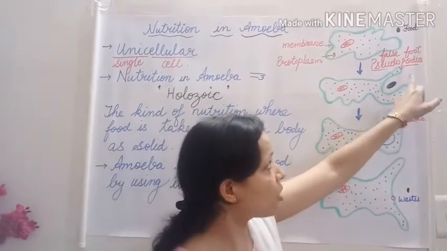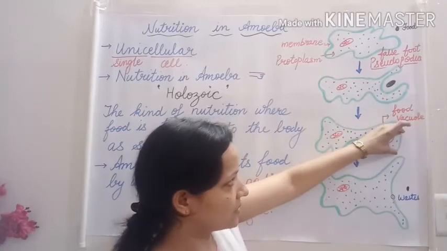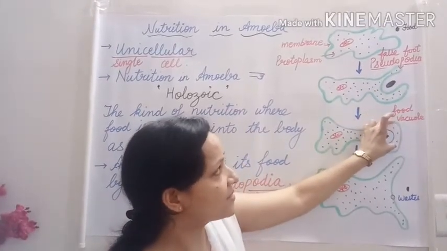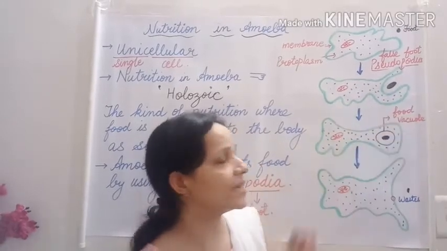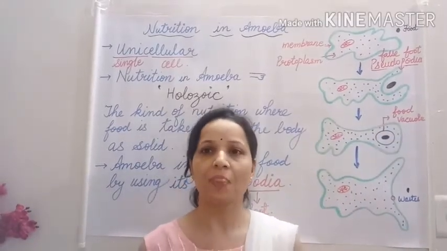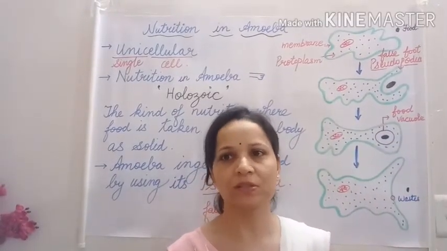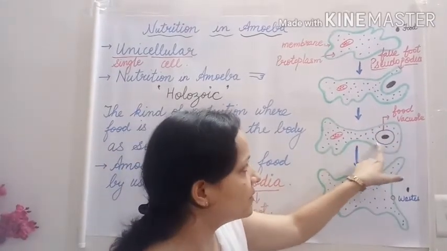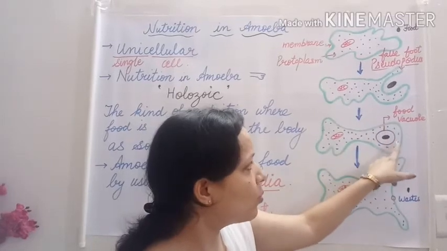Gradually, the tips of the pseudopodia close. As a result, a food cavity is formed. The food particle forms a food vacuole.